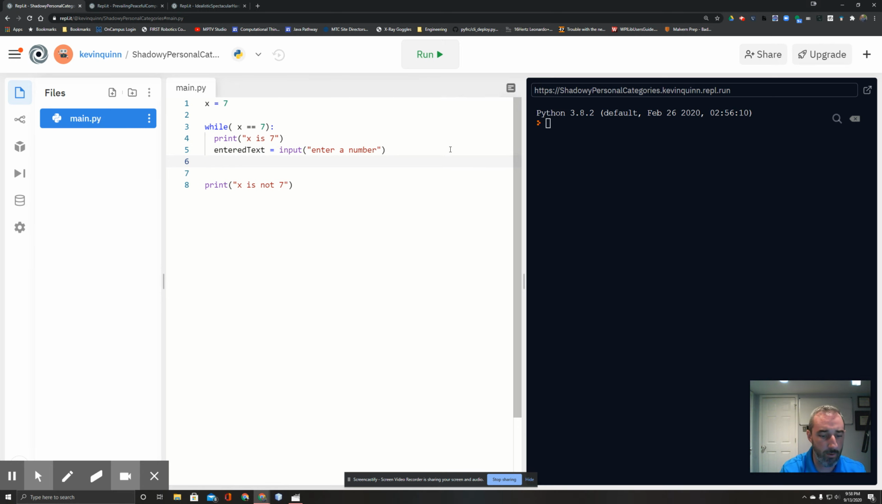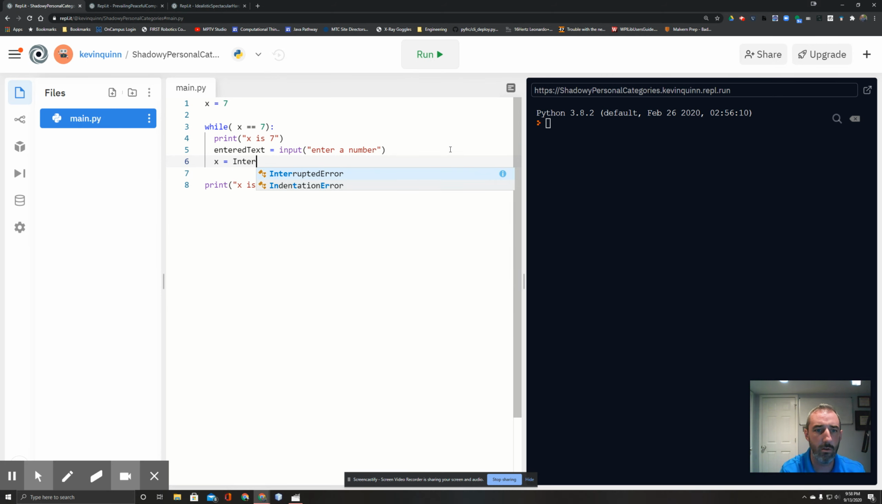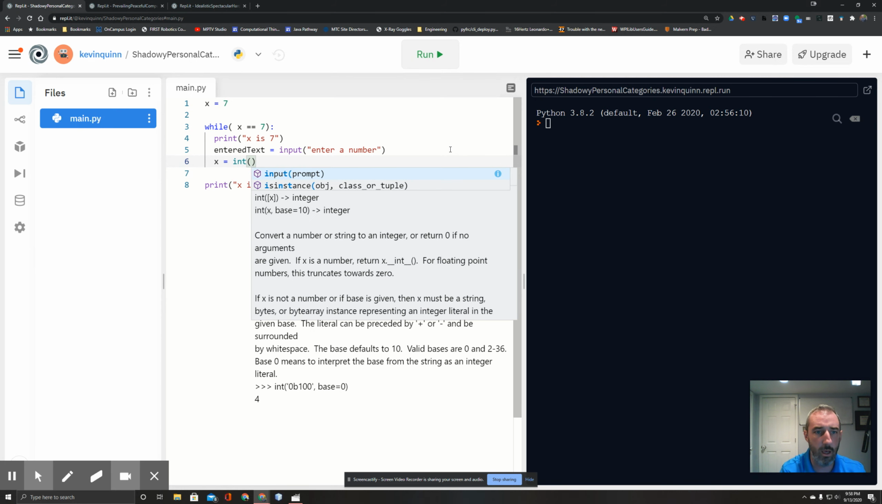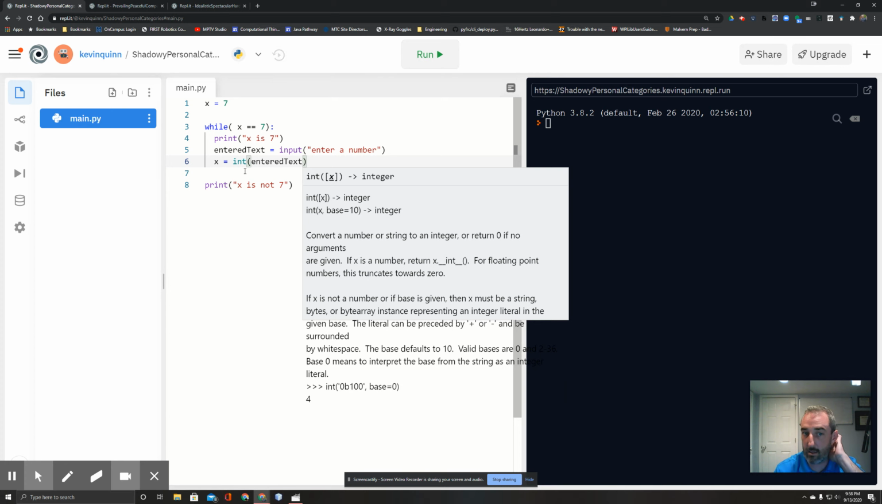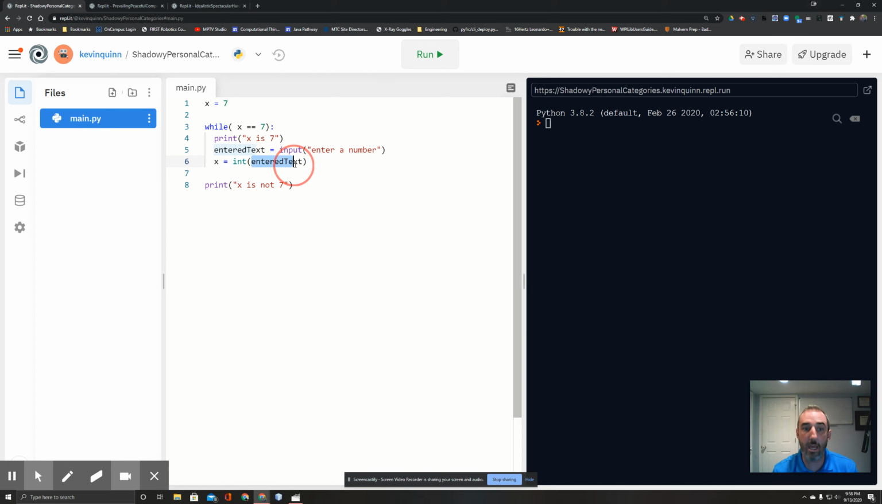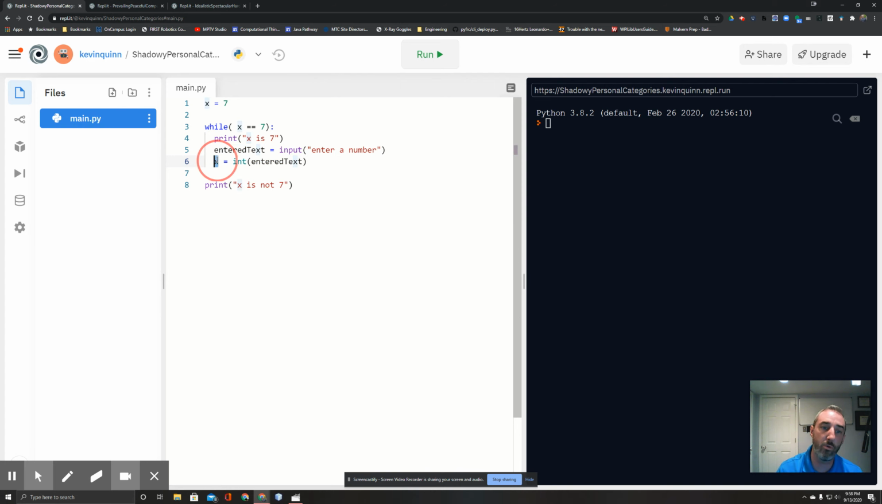On the next line, what I can do is say x equals, and I believe it is int, or is it maybe integer? We'll try it with a lowercase i, int, and entered text. Let's see if that does it. So now what I'm doing is saying take this entered text and just treat it like an integer, and then store that integer as x. So let's try running it.